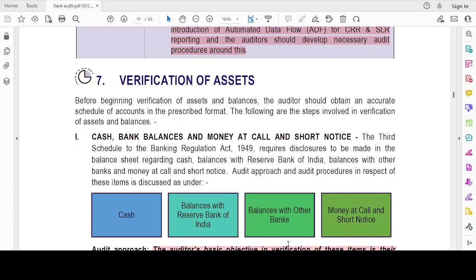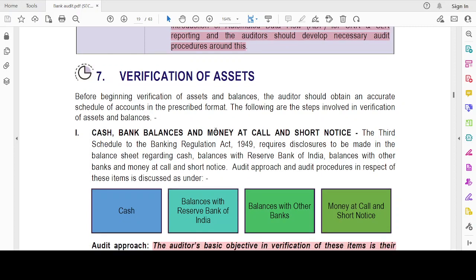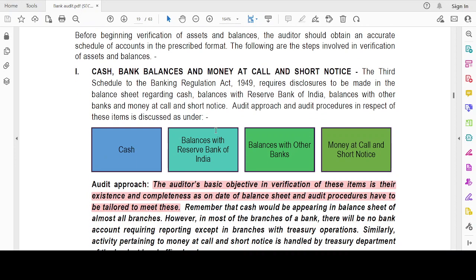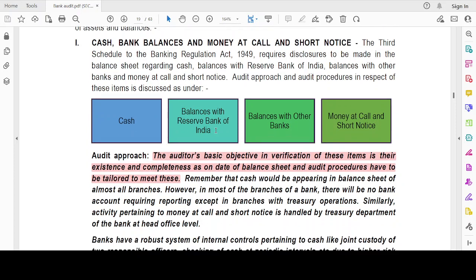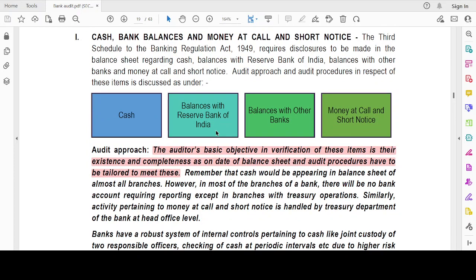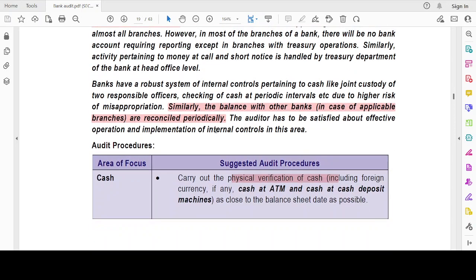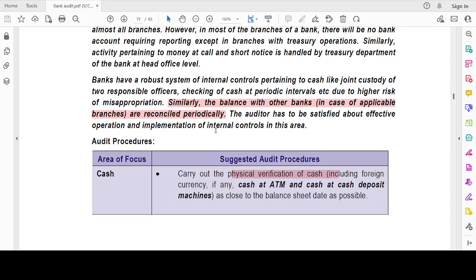Okay. Now, let's move on to the next topic, which is nothing but the verification of assets. The first asset would be cash, bank balance, and money at call and short notice. The basic objective is to verify the completeness and existence as on the date of the balance sheet, and the audit procedures have been tailored to meet this. Basically, this is taken care of by the treasury operations.